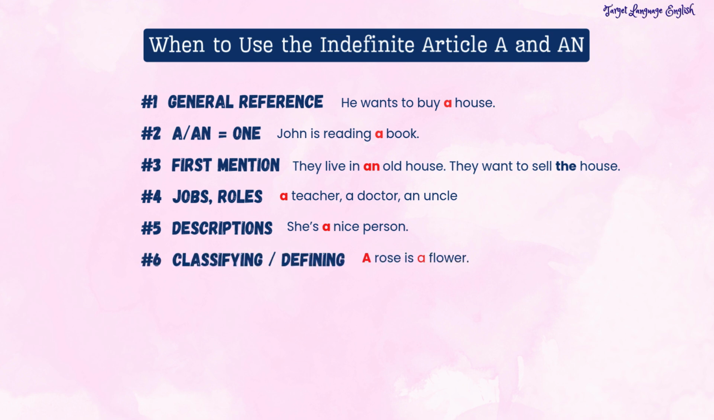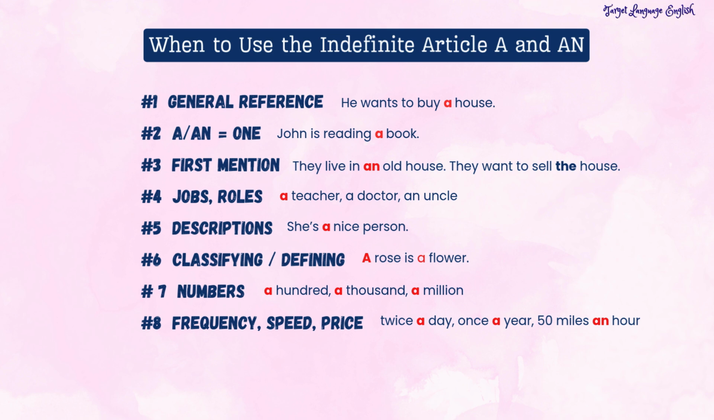We use the indefinite article to classify and define something. We use a with numbers: a hundred, a thousand, a million. We use a and an in expressions of frequency, speed, and price, and in exclamations beginning with what.